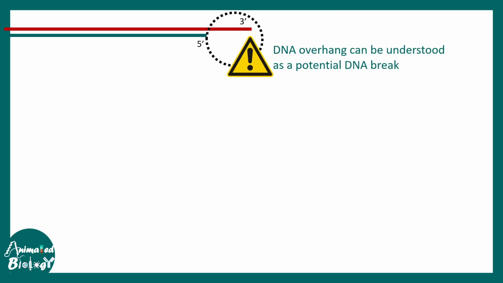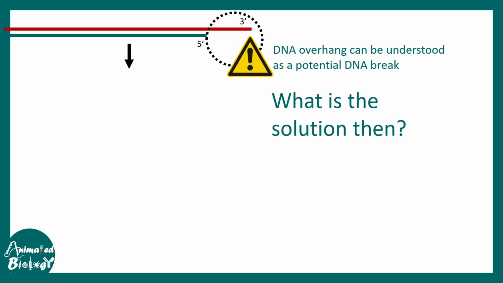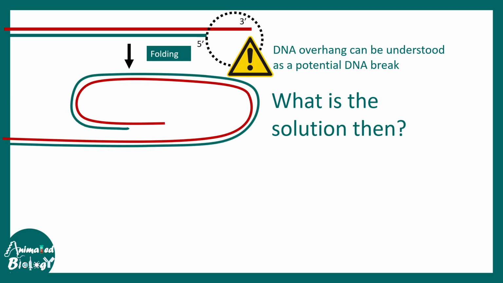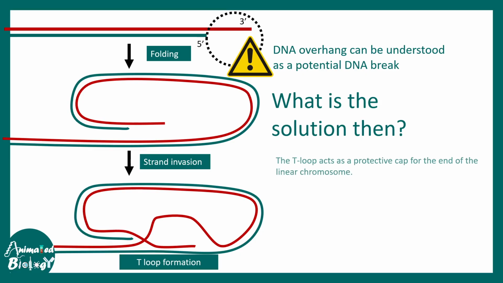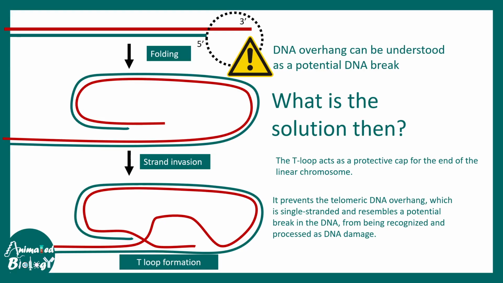But the end of this particular telomere still has a small overhang. That can be understood as a potential DNA break by the overall DNA repair machineries. So how does the cell overcome this problem? It's very easy. Don't allow the enzymes to recognize this. And this is basically achieved by folding the particular end in the format of a loop. Eventually the strand invasion happens and a T-loop formation occurs at the end, which makes the overall overhang totally inaccessible to any enzymes which are going to repair or any kind of exonuclease. This is how the ends of the chromosomes are actually protected.